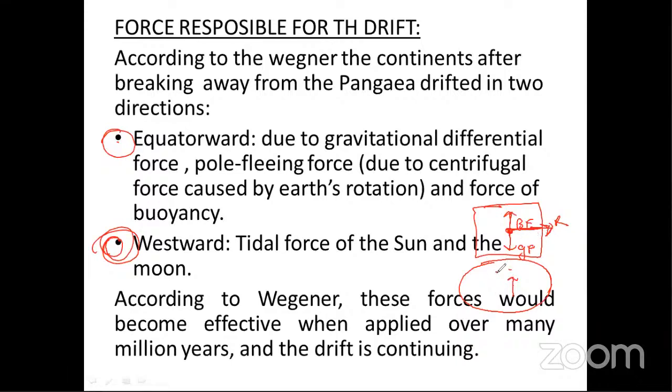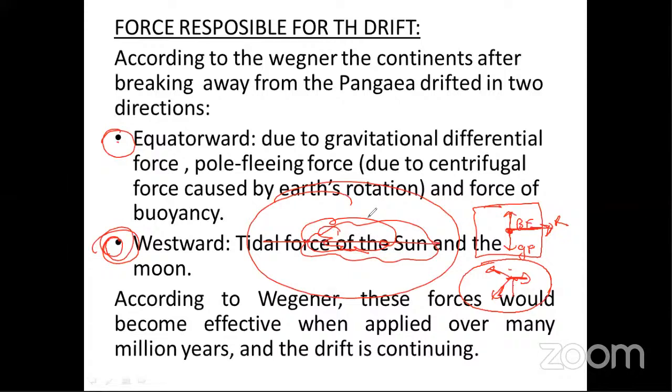But our Earth is not spherical, so the angle between these two forces is not 180 degrees; it is less than 180 degrees. So the resultant force is moving toward the equator. That's why America, like the Indian peninsula, and Africa are moving toward the north. Many scientists criticized this point. If this type of force really existed, then all the continents must be placed very near the equator. All the continents should have been near the equator, but that is not the case. All the continents are very far from the equator.